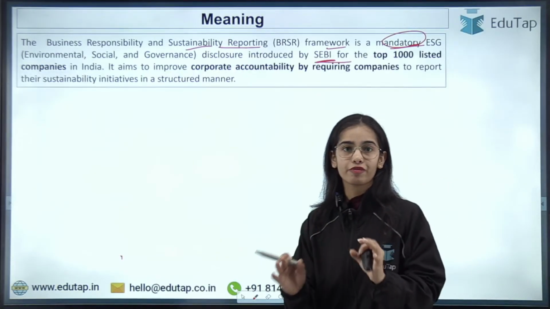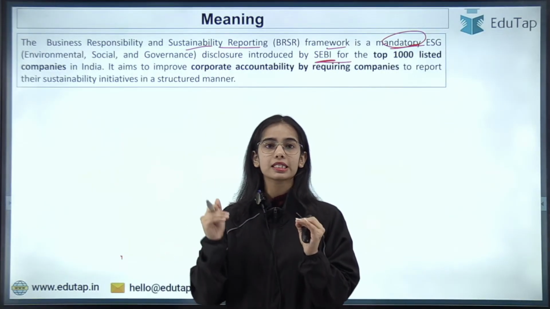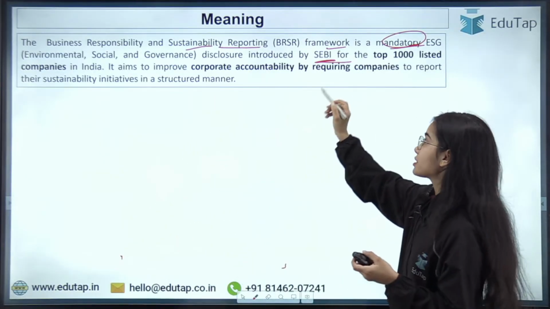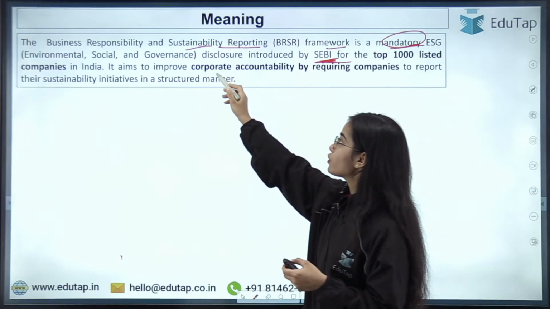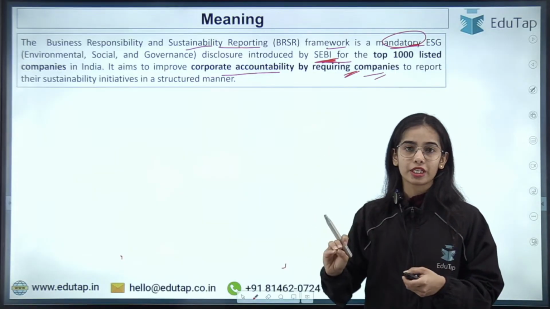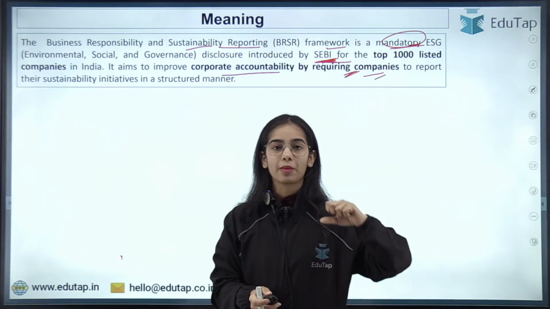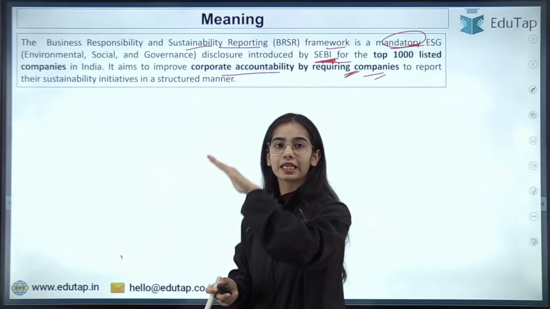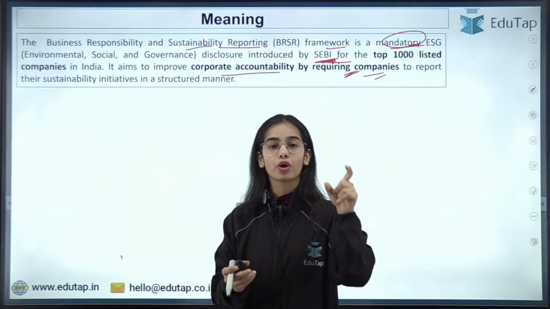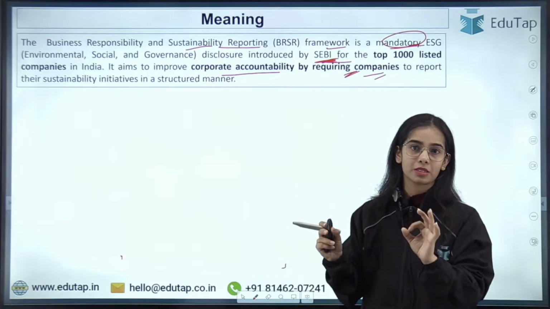So the BRSR framework, I hope this is very clear, is mandatory for the top 1,000 listed companies to make ESG disclosures, and this was introduced by SEBI. It aims to improve corporate accountability by requiring companies to report their sustainability initiatives in a structured manner: what steps they are taking for the environment, for the society, and for the governance. There are certain principles laid down according to which the disclosures have to be made. Under this BRSR framework, there are 9 principles that I will show you.